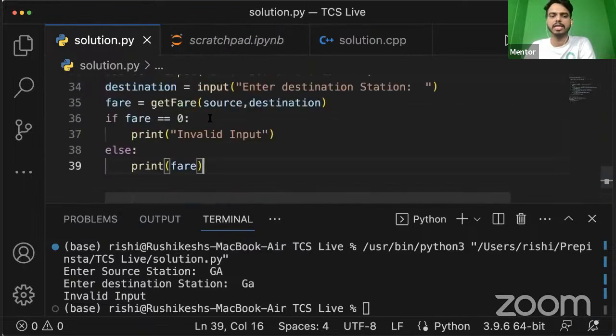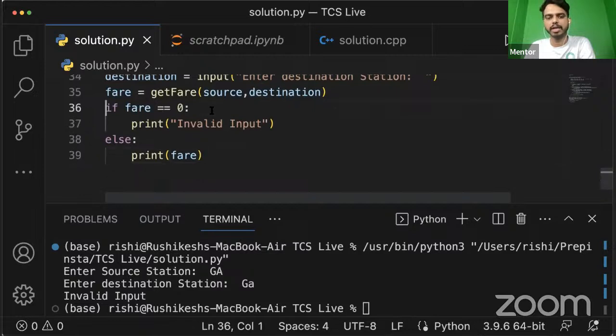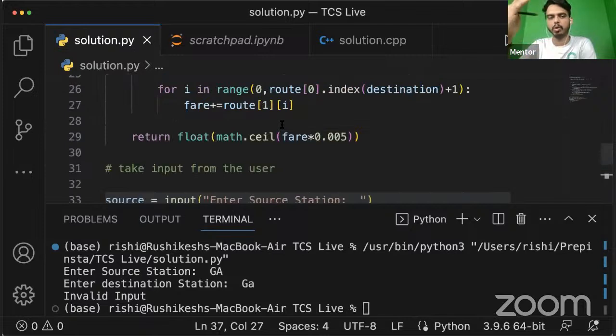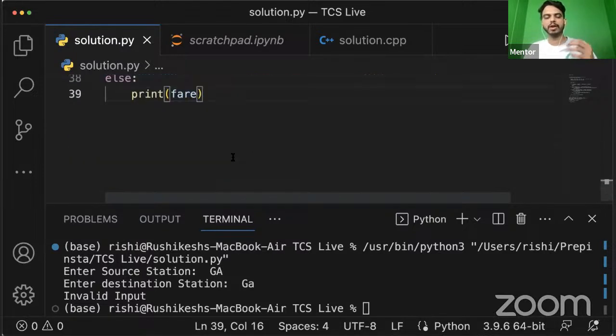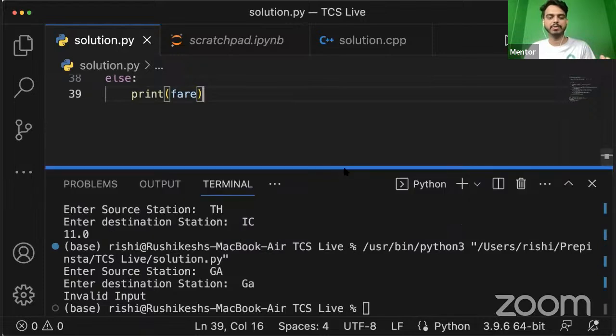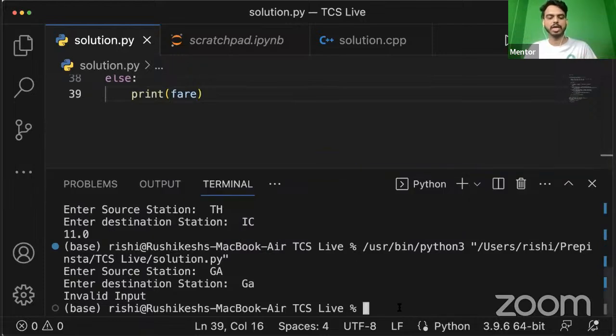Otherwise, let's say we have one more condition, whenever the fare is 0, then we are going to print it as invalid after going through all the conditions that we have given there, and otherwise it will give the calculated fare itself. So now in the Python code, what happens if I put values which are case sensitive, since as you know, Python is case sensitive. So let's put a value which is not present in our list.